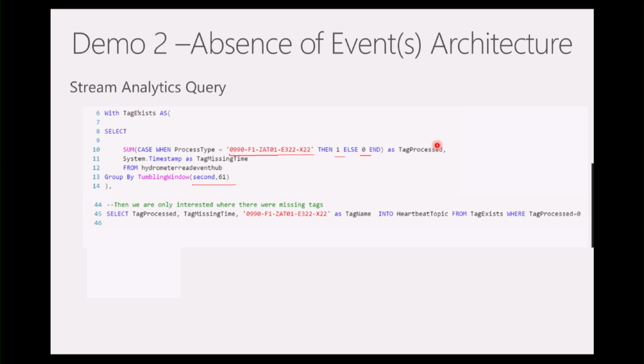We're going to then store these results in a temporary table called tag exists, and then we can perform another subsequent query on that temp table looking for any records where our tag processed equals 0. So when this happened, a small message was put onto that Service Bus topic. It was dequeued, and then basically the Logic app fired up.